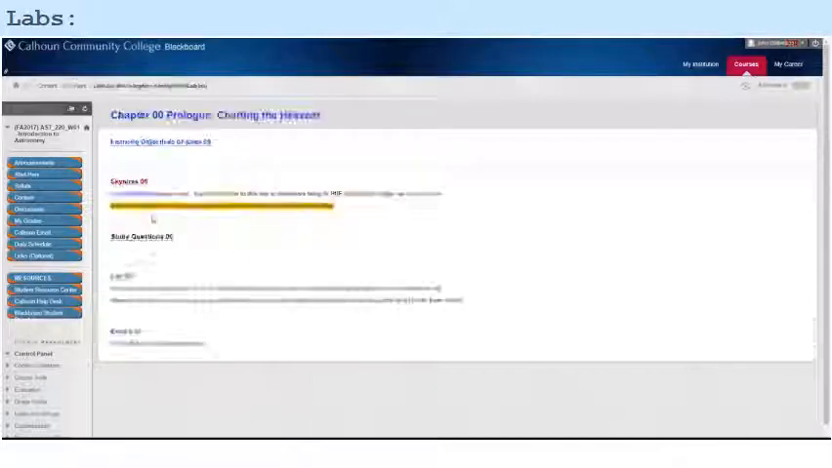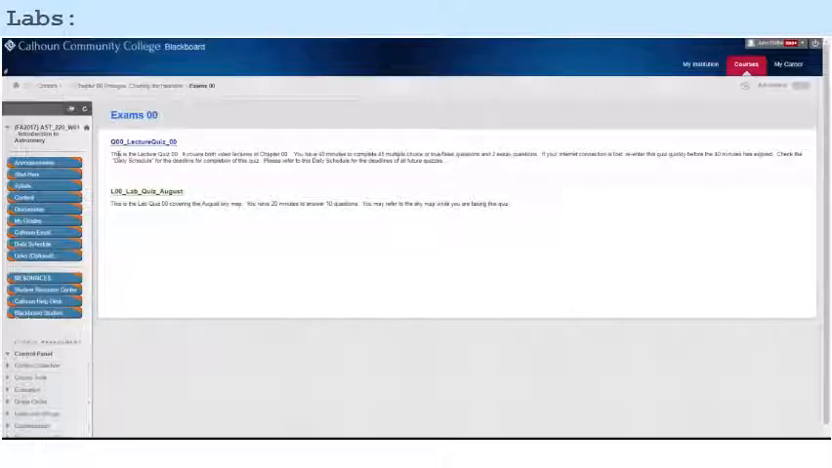If I go back here, we have an exam folder here, and that's where our quizzes are. So we have the lecture quiz and the lab quiz, and they both will be due on the same night for that chapter.